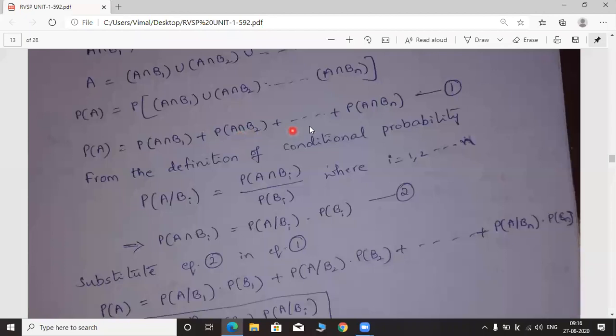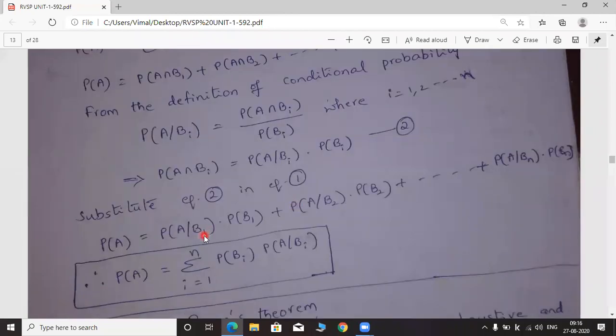So on up to, substituting n instead of i, P of A intersection Bn is equal to P of A given Bn into P of Bn. After substituting equation 2 in equation 1, you will get the expression like this.